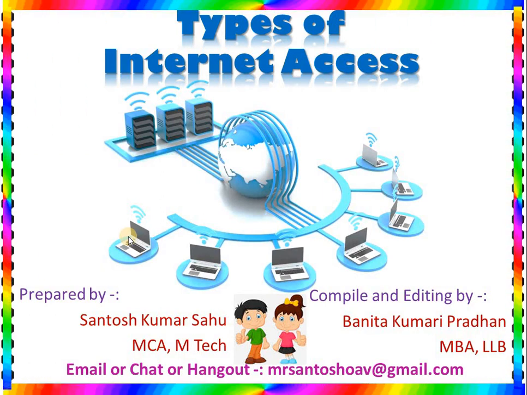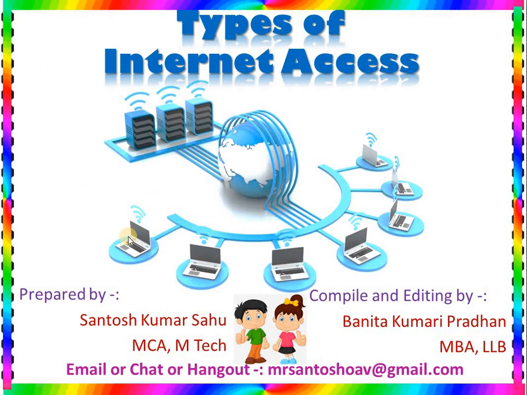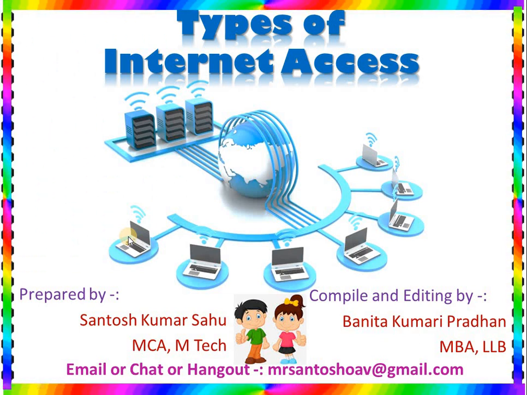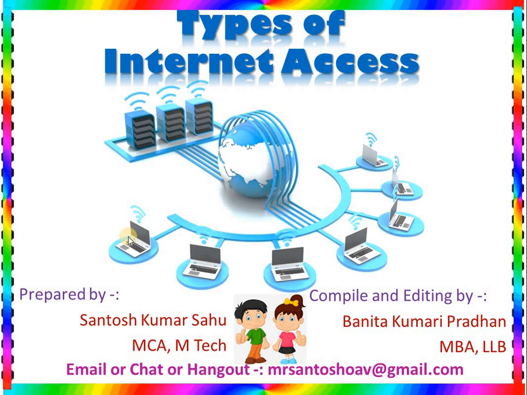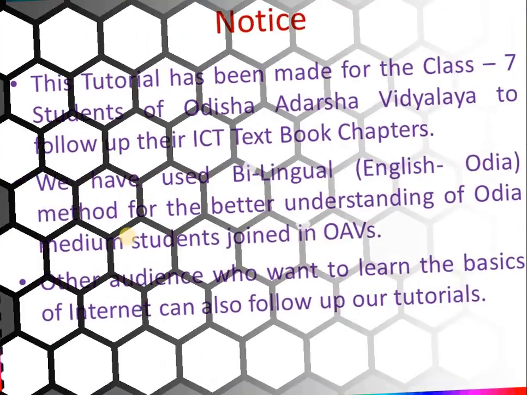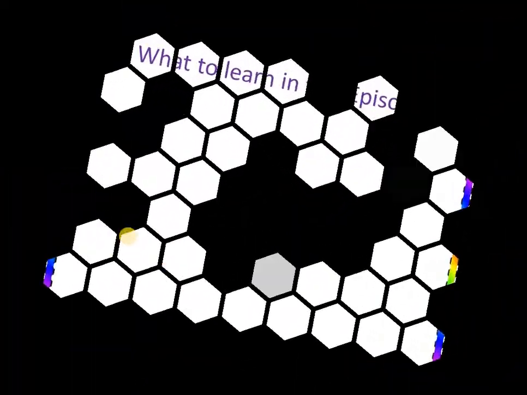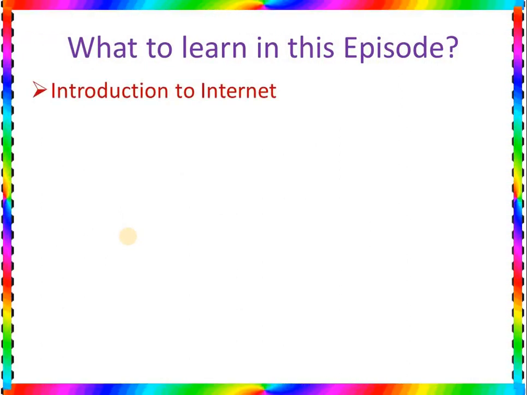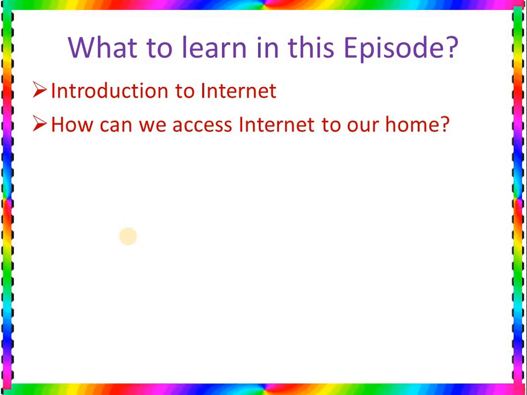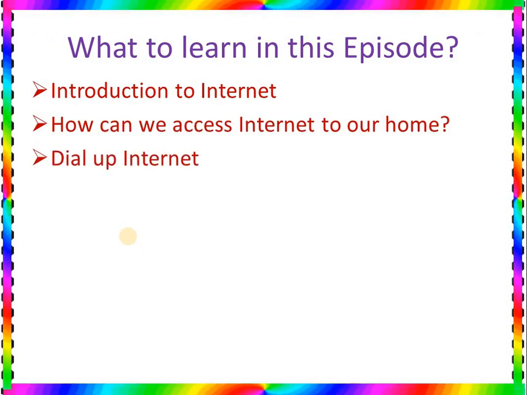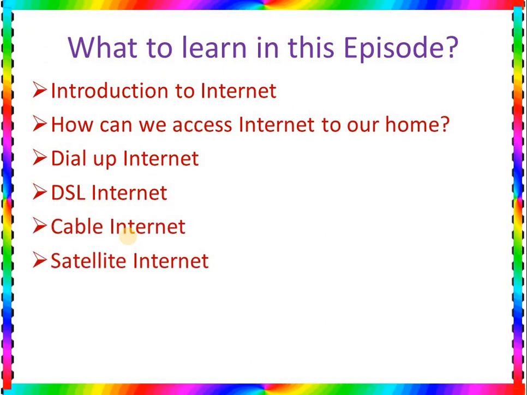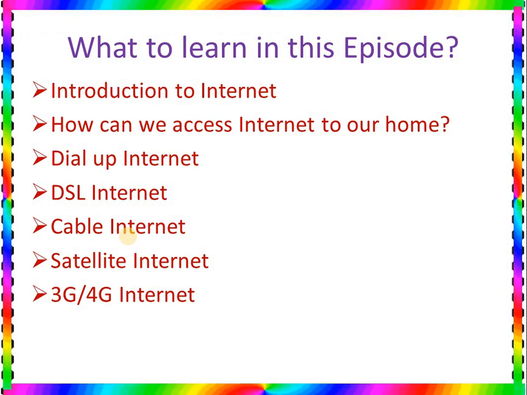So before the tutorials we have already learned about the history of internet and what are the components we required for the internet connection. But today we'll learn what are the types of internet access. So basically what we will learn in this episode: we'll learn introduction to the internet, how can we access internet to our home, dial-up internet, then DSL internet, then we'll learn cable internet, then satellite internet, and we will learn 3G or 4G internet.